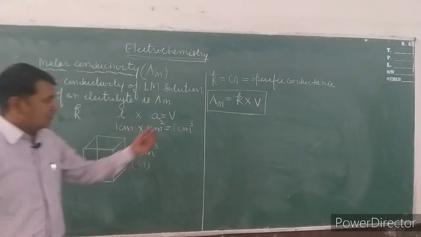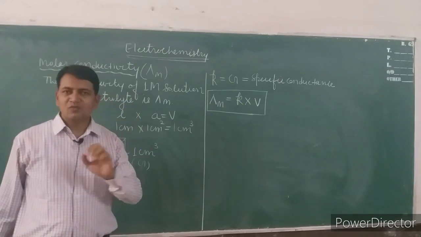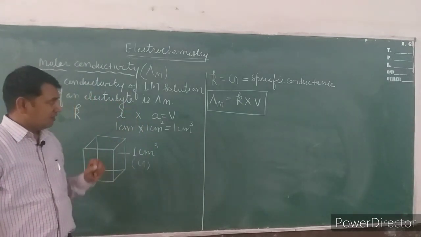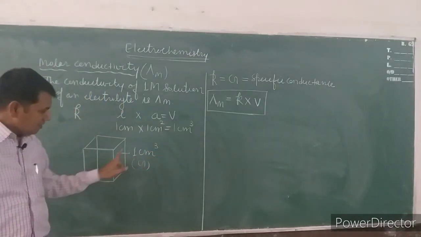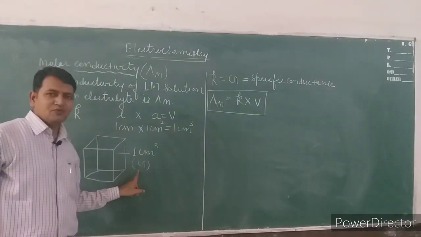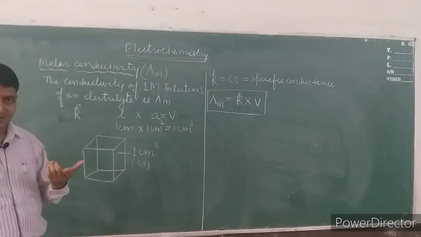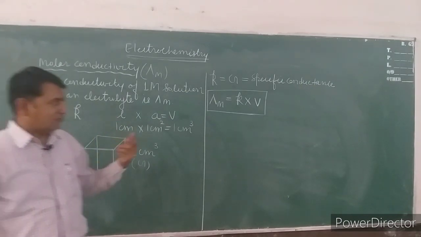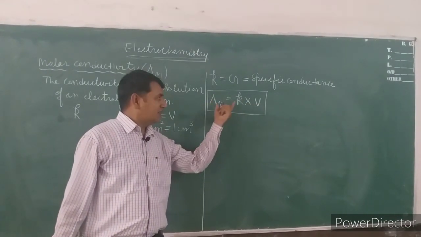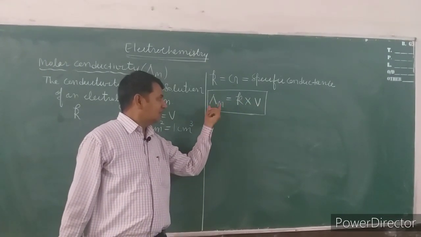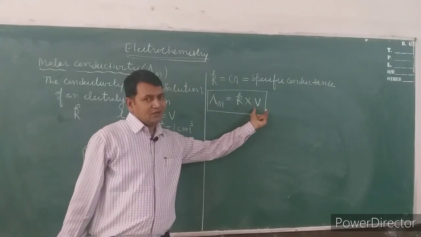Again, what is lambda m? Lambda m is the conductivity of 1 molar solution. And what is the conductivity? Conductivity is the conductance of 1 centimeter cube volume. So in the 1 molar, there will be a 1 liter solution, and 1 liter solution means there is a volume. So we can directly connect that lambda m is the conductivity of the entire volume.